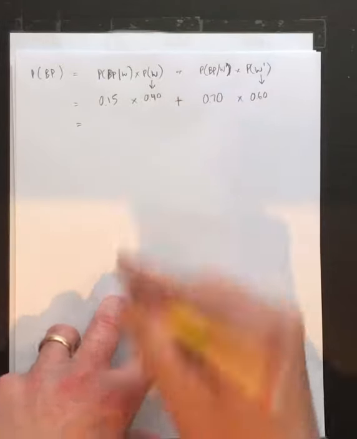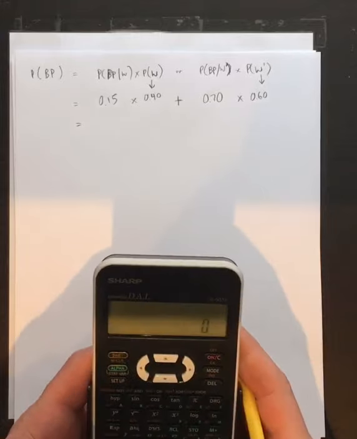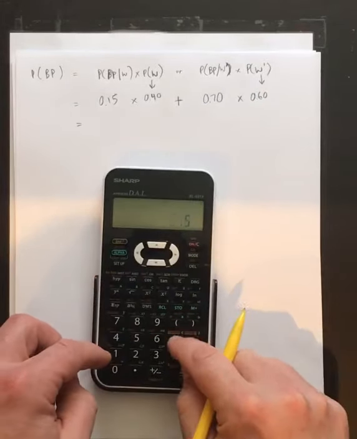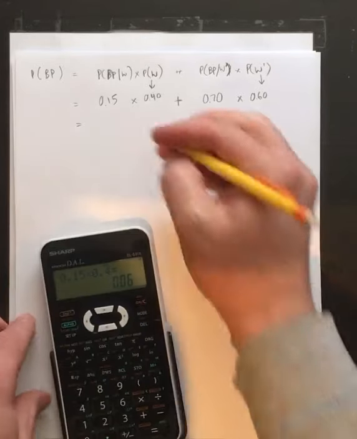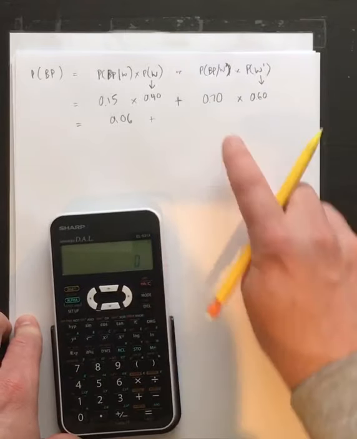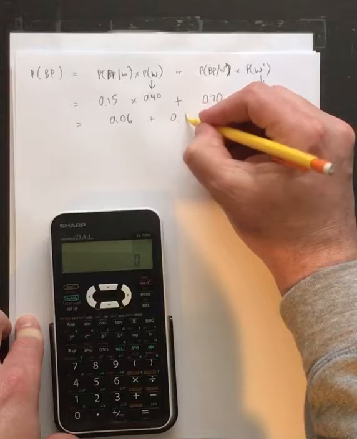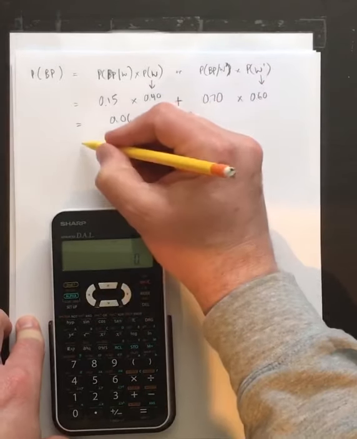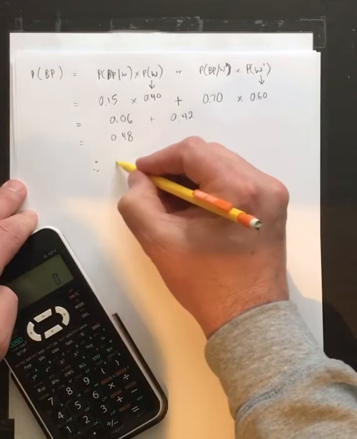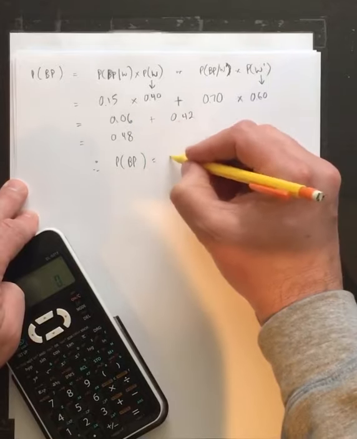So 0.50 times 0.40 is 0.20. Should have done this ahead of time. Yep, I should have known better. 0.20 plus, well, 0.70 times 0.60. I know that's going to be 0.42. Okay, and we add them together, and it's going to be 0.62. So therefore, the probability of breaking par is going to equal 0.62.